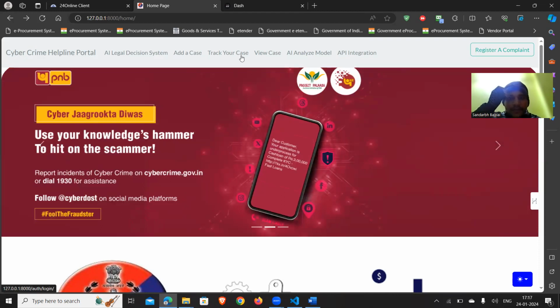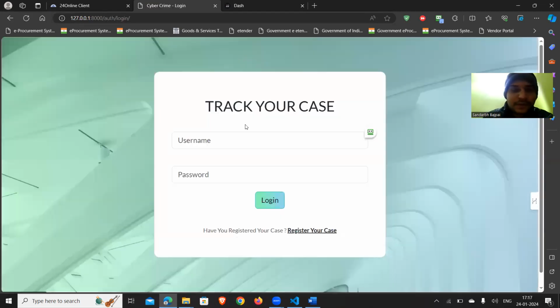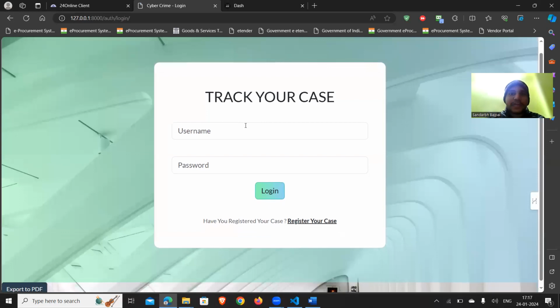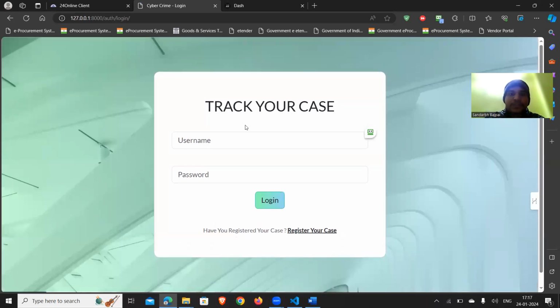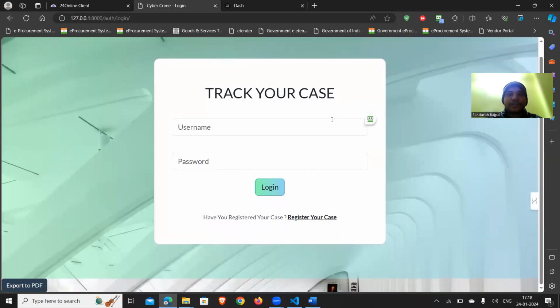In the end, I would like to summarize what my friend stated. We have automated all the processes which took time. The process of sending a complaint from the cybercrime central department to the local police station took almost 15 days. We have automated that process, and it now takes only 2 to 3 minutes. This is the USP of our main project. Here we can track our case, like what the status is and how much it has progressed so far.